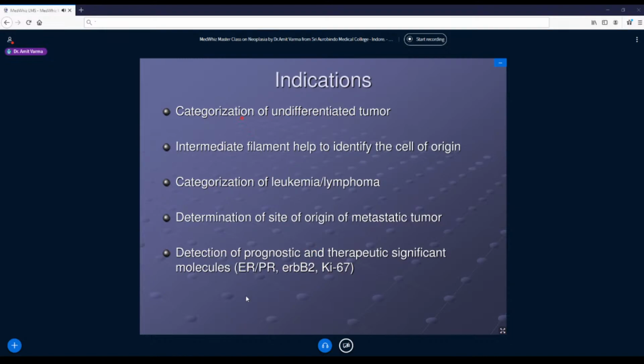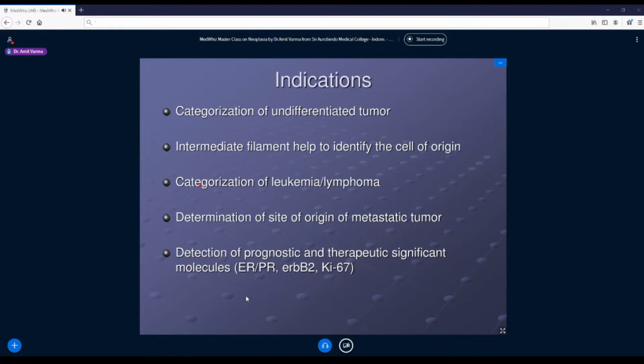where the morphology of a tumor is undifferentiated, means it is a high-grade tumor, and I am not in a position to call that this is a squamous cell carcinoma, or it is adenocarcinoma, or it is a liposarcoma, or a fibrosarcoma, or a leiomyosarcoma. I am just in a position to say this is anaplastic carcinoma, or this is a poorly differentiated sarcoma, right? So if I say this, I have to now confirm the cell of origin. So for that, I will now target a specific filament in the cytoplasm or in the nucleus, in the cell membrane, with the help of monoclonal antibodies specific against that antigen.